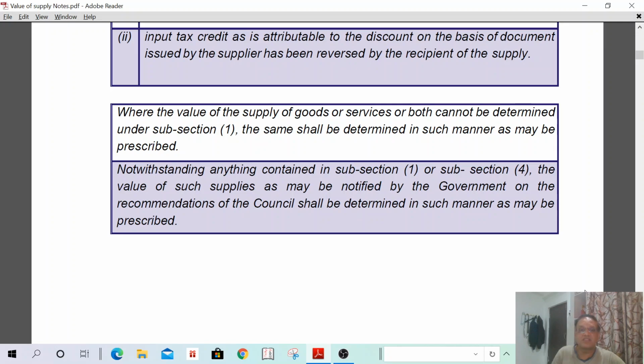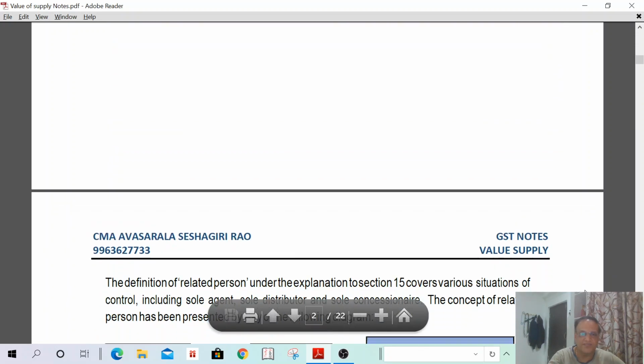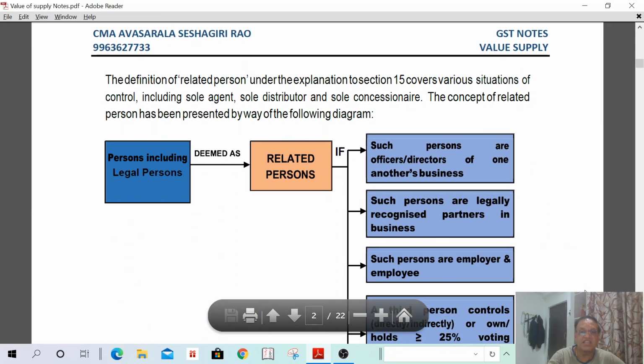Some rules are there. If the value of supply is not determined, the value shall be determined under rules 27 to 31. According to the rules, the value shall be determined. That we are going to discuss right now. Related person we already discussed. What is a related person? We are now discussing it.